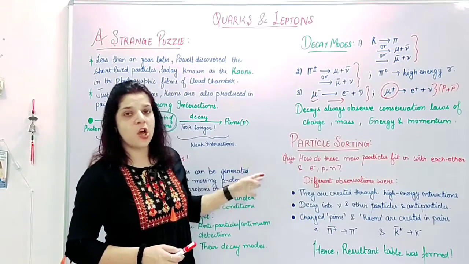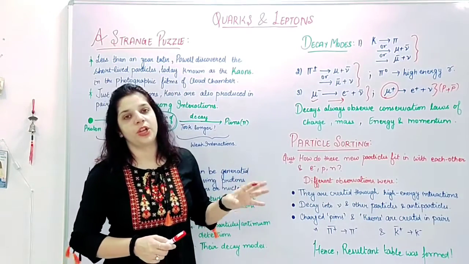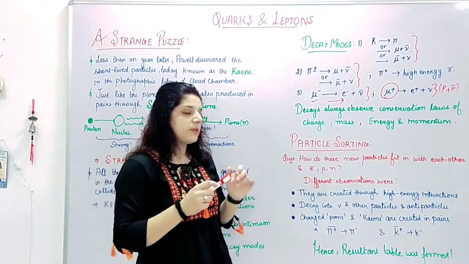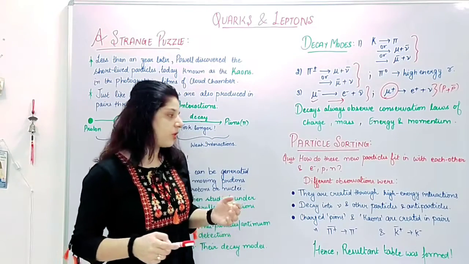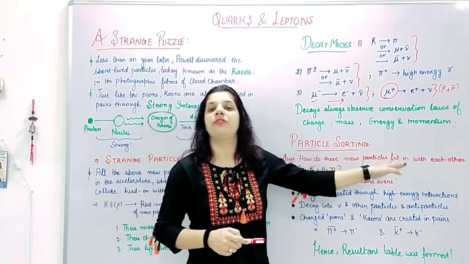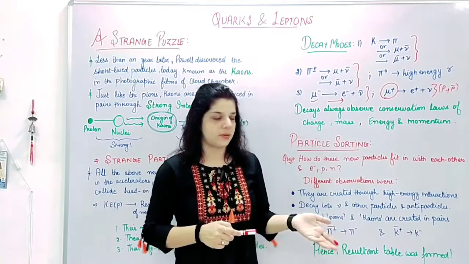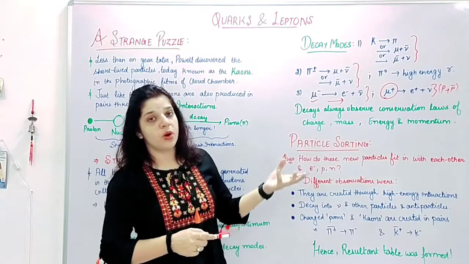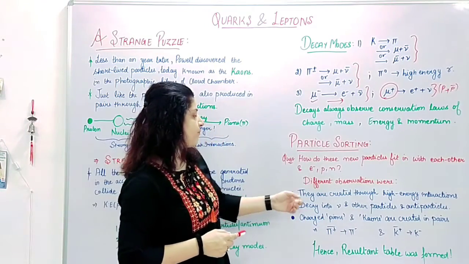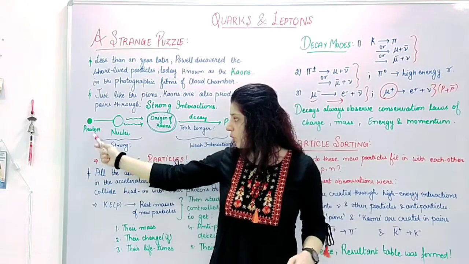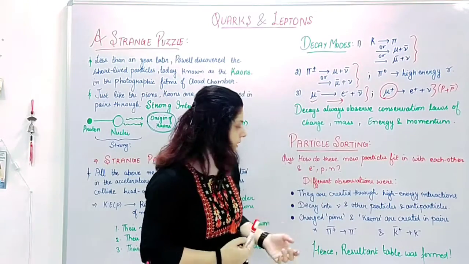As I said, by sorting, we are going to make a family tree of these particles. The basic need of the sorting is to know how they fit with themselves, or with other particles, or with the previously existing particles. Also, a few observed properties were that they are created through high energy interactions. Obviously, high energy protons instigate everything.